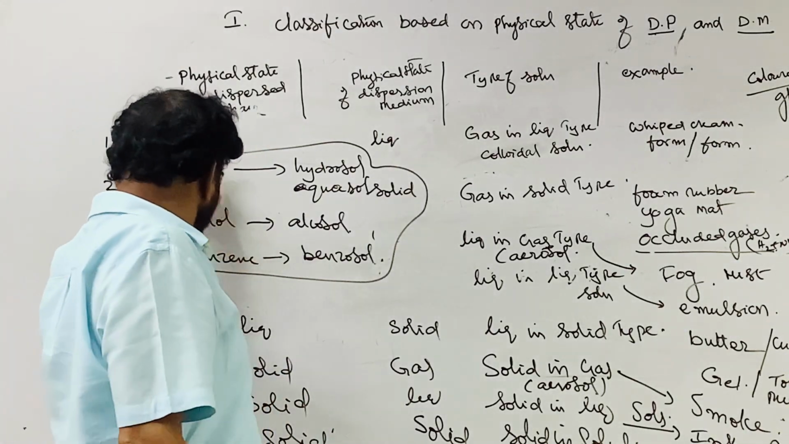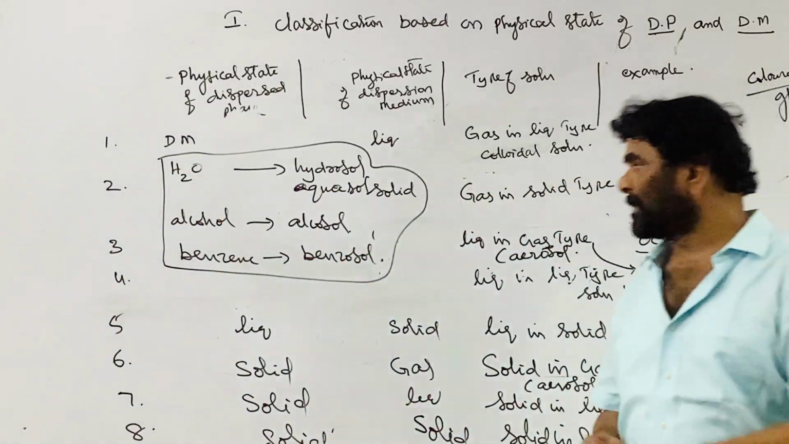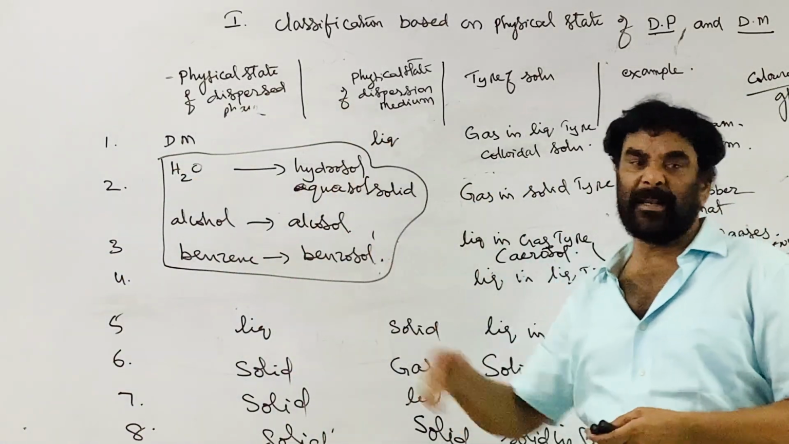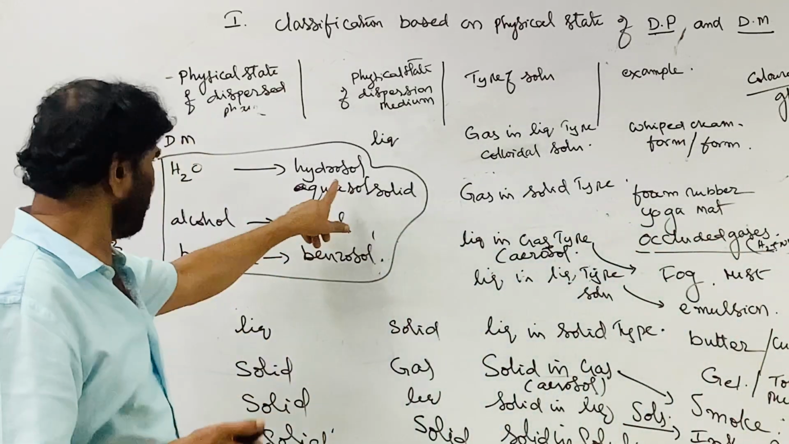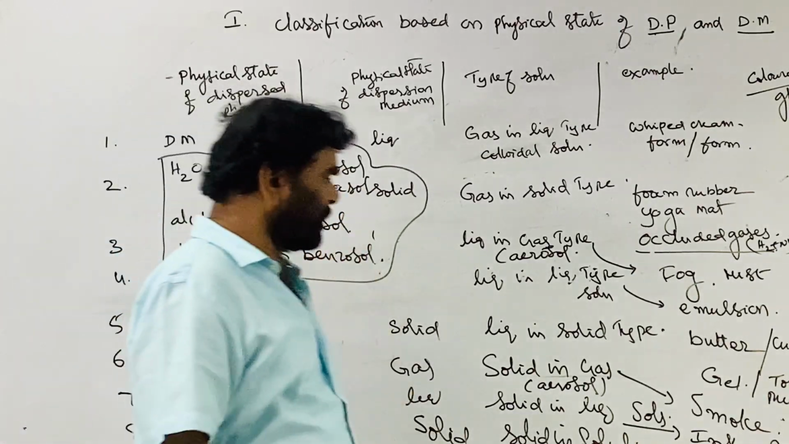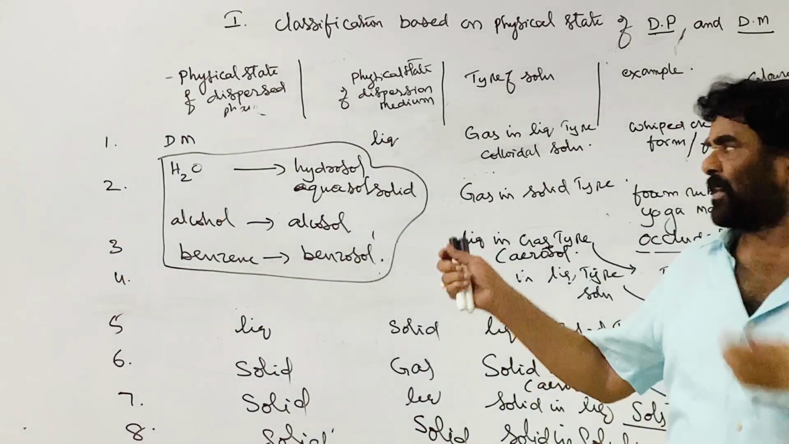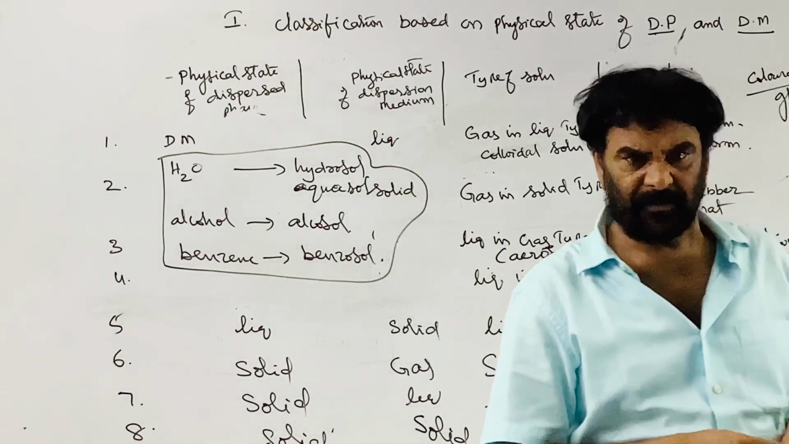But these are all liquids. When it is a liquid, based on the chemical nature of the liquid, they are specifically named. This is liquid, this is liquid, this is liquid. So this is the second classification, based on the physical state of the dispersion medium.